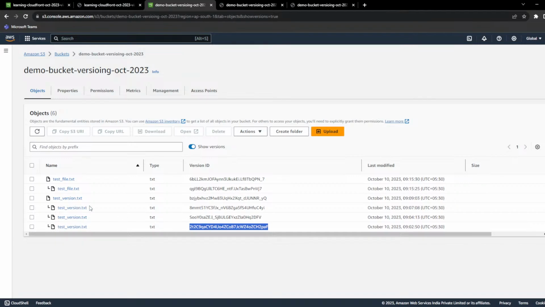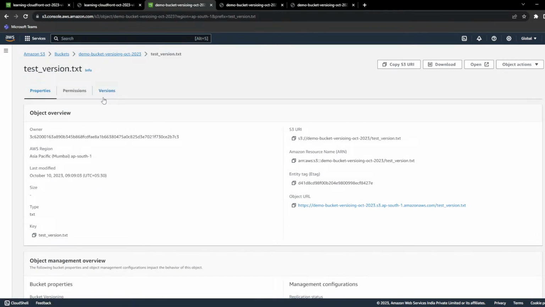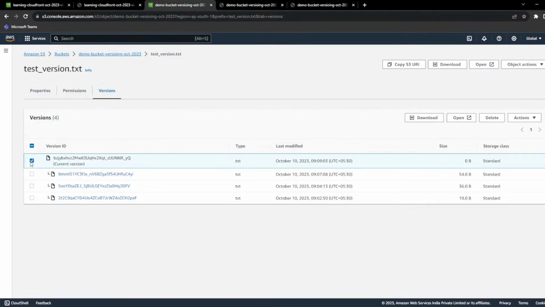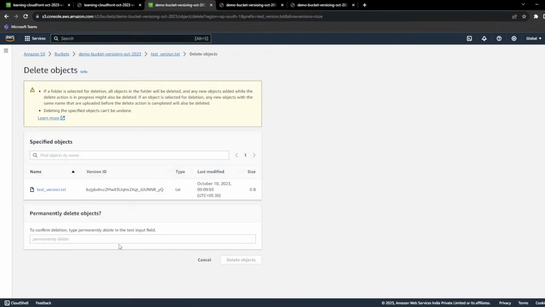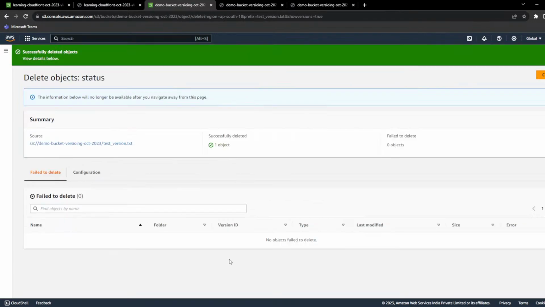Now, how to roll back to the previous version? Just click on that particular object, go to the version and delete the current version. Now if you see here, it is saying permanently delete and it is showing a version ID. So permanent delete is by version ID. It is not deleting all the versions, it's deleting a particular version. So I have deleted the latest version.